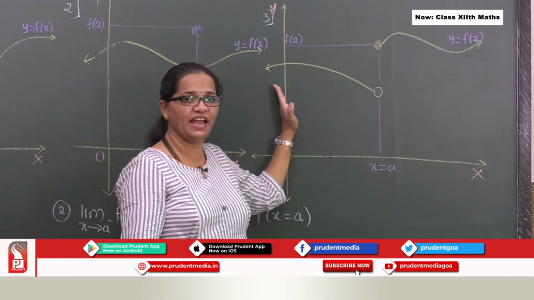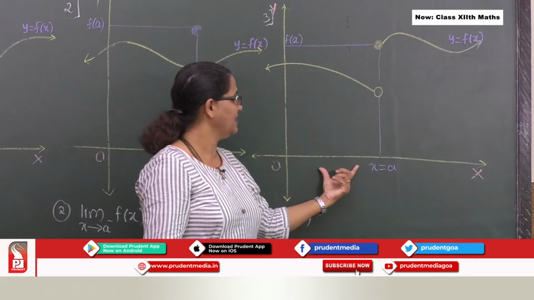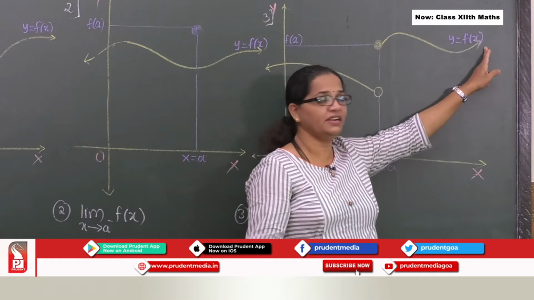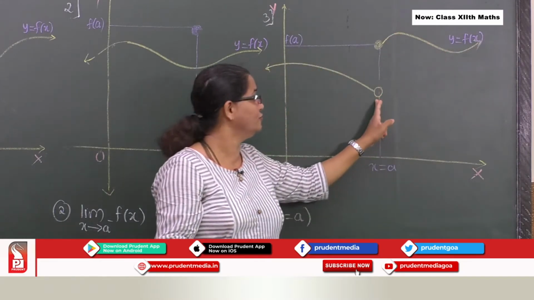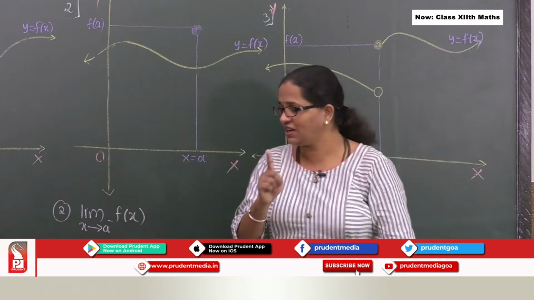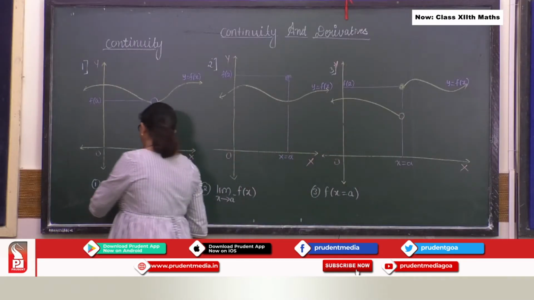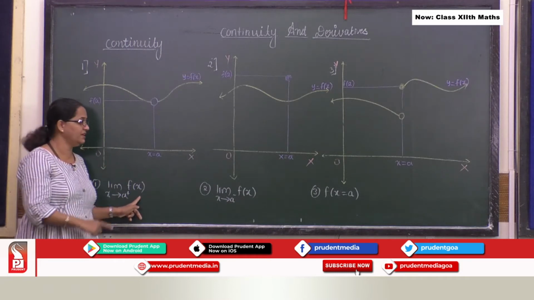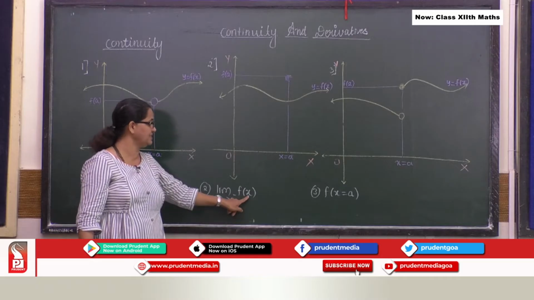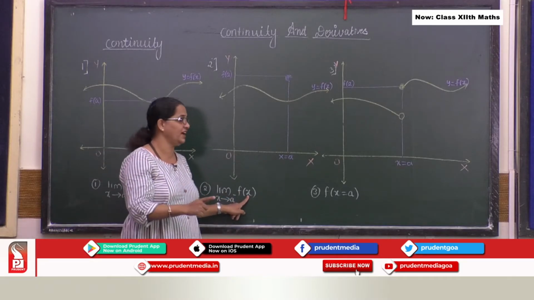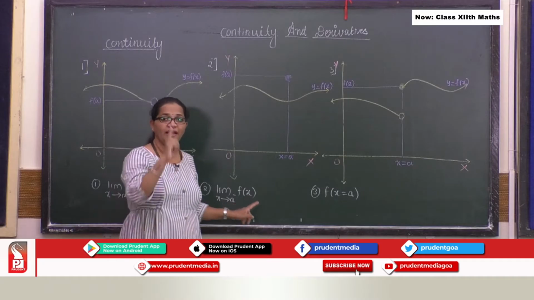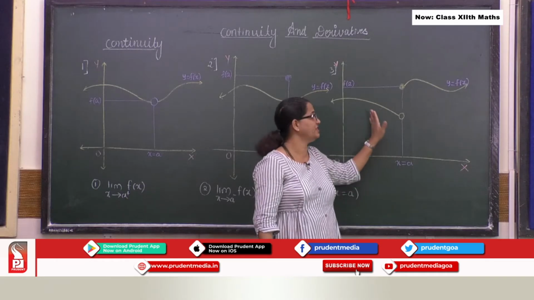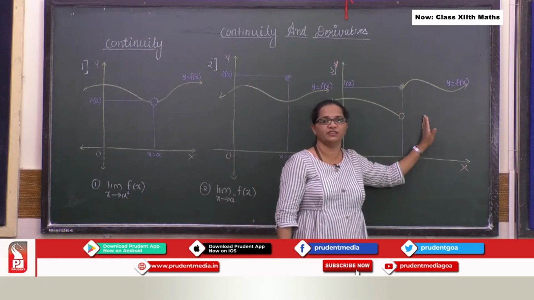So this is my left hand limit. So the left hand limit exists. My right hand limit also exists, but it is not equal, right? So the major condition over here is that limit x tends to a plus f of x, that's my right hand limit, and limit x tends to a minus f of x, that's my left hand limit, are not equal, and hence I can say this particular graph or curve is not continuous.